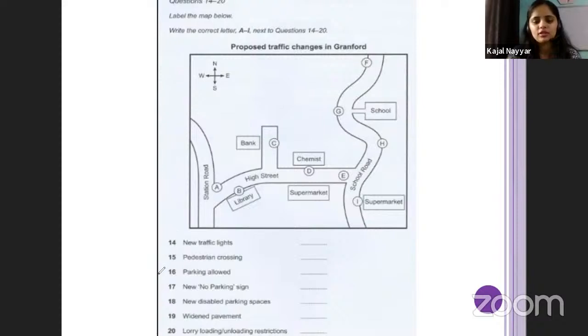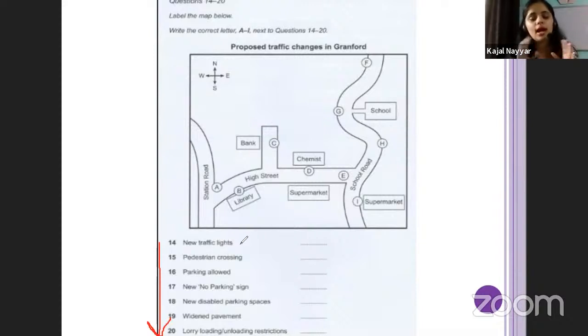So next, what are the things that you need to keep in mind? First of all, here are the different prompts. These are the locations that you need to identify. You always have to remember that it will be in this sequence only. The examiner will be speaking in this sequence only. So you have to be aware of what the next location is that you need to hear to answer your question. For example, when the examiner starts speaking, you first have to remember that they will be talking about some new traffic lights that they have implemented somewhere in the map, and I have to listen for it.